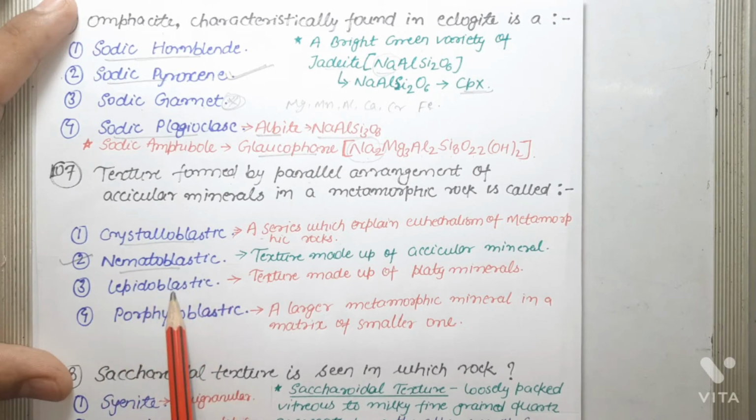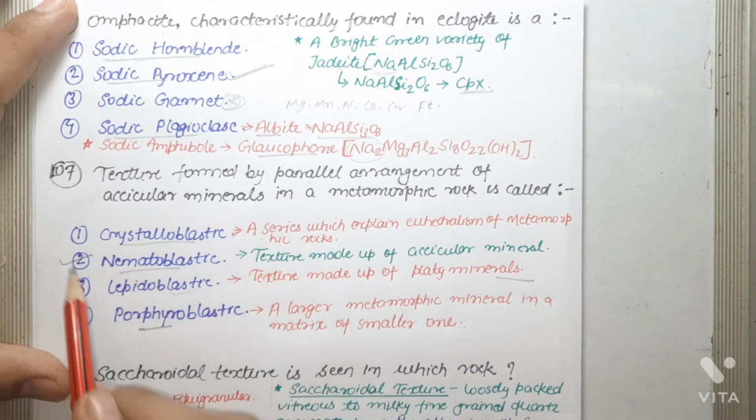Lepidoblastic is a texture made up of platy minerals. Porphyroblastic is a larger metamorphic mineral in a matrix of a smaller one, and this texture is known as porphyroblastic. So as far as this question is concerned, the correct answer is nematoblastic.